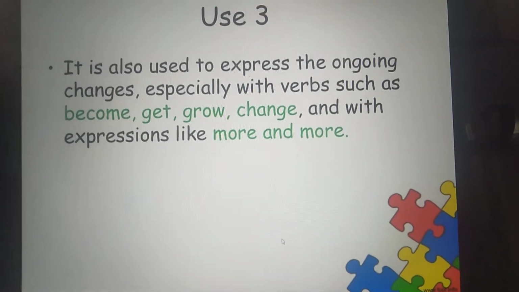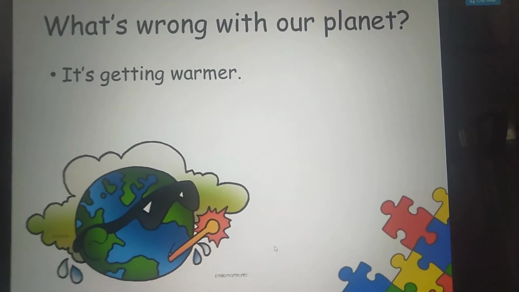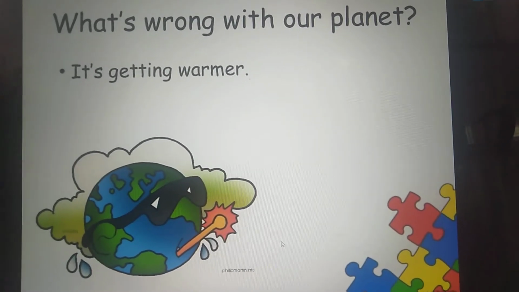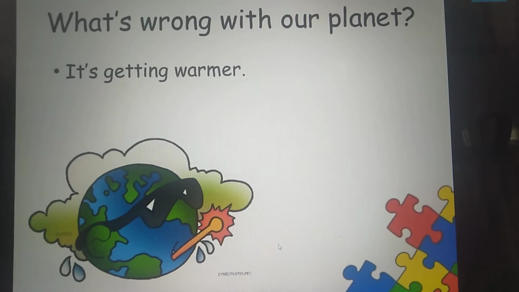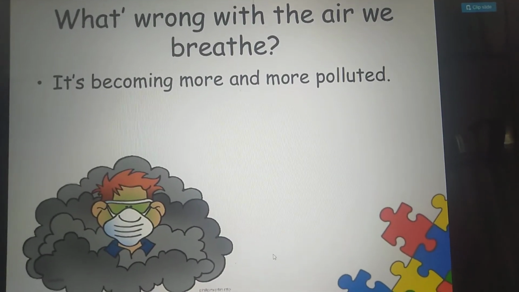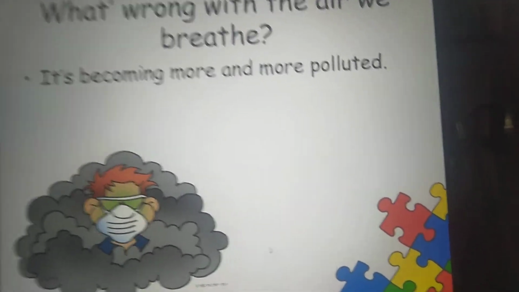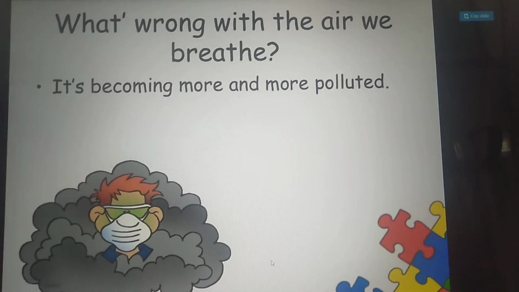Like for example, look at this. What's wrong with our planet? It's getting warmer. So ये change occur हो रहा है. It is occurring in our planet that it's getting warmer. What's wrong with the air we breathe? It's becoming more and more polluted. ये polluted हो रही है. ये process जारी है. Clear बच्चे?